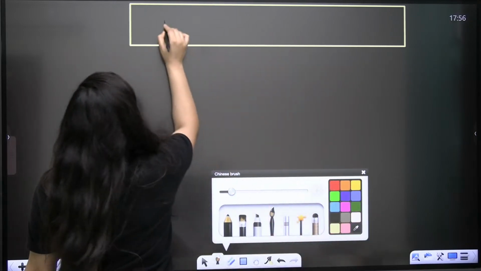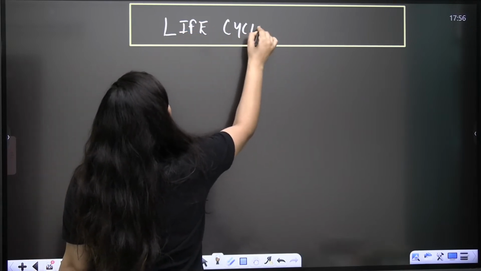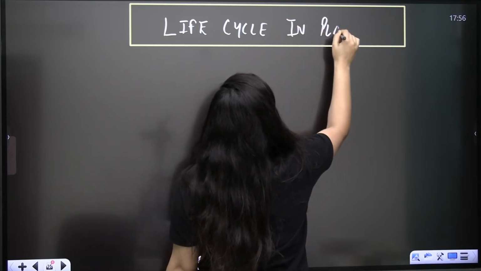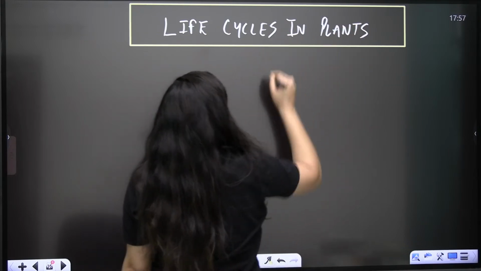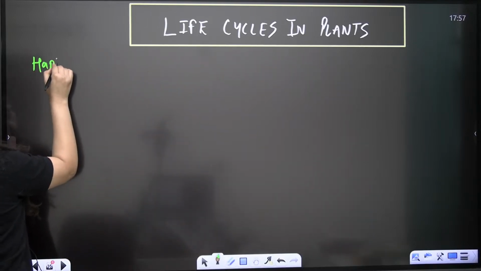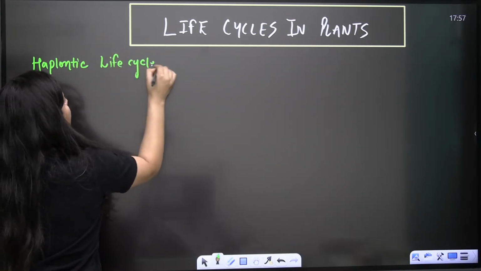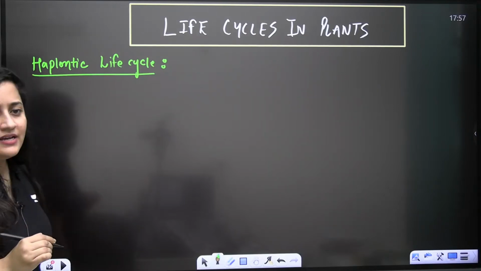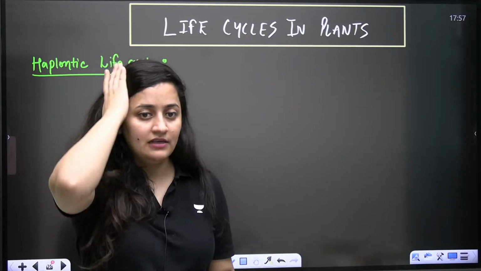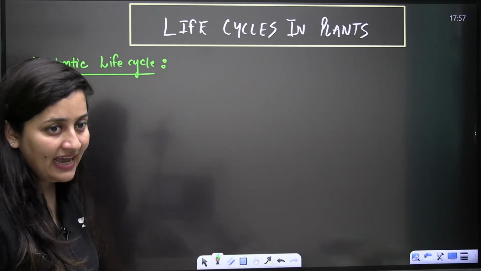So first of all, let's talk about the life cycle in the case of plants. We need to discuss the different types of life cycles in plants. The very first life cycle that we need to study is the Haplontic life cycle. Clear? It is the Haplontic life cycle.